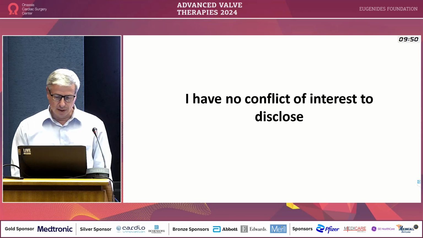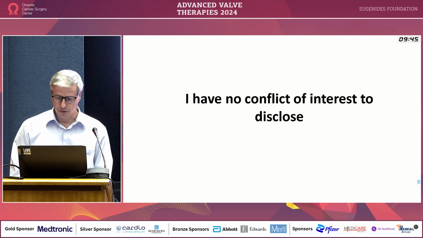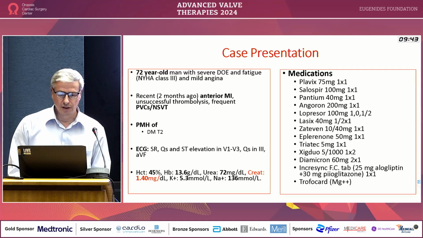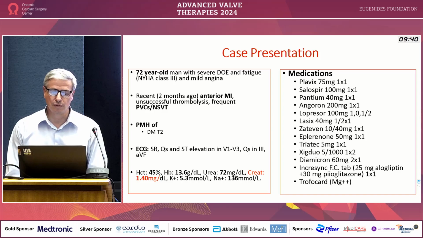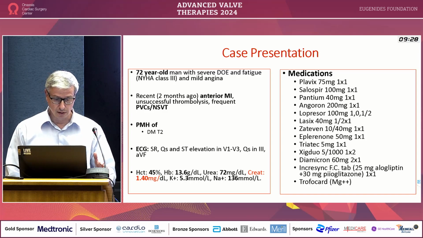This is a complex case with severe aortic stenosis and complex coronary artery disease. A 72-year-old man with symptoms of heart failure and angina, who has a past medical history of diabetes, presented 2 months after an extensive anterior inferior MI, which underwent unsuccessful thrombolysis in his local hospital, and presents also with